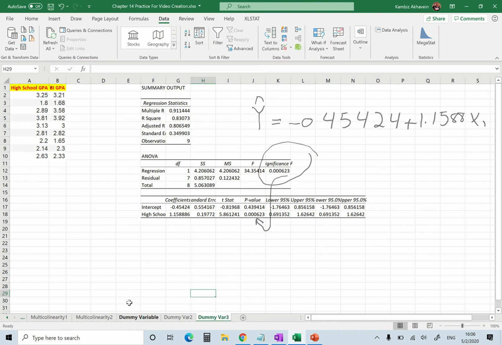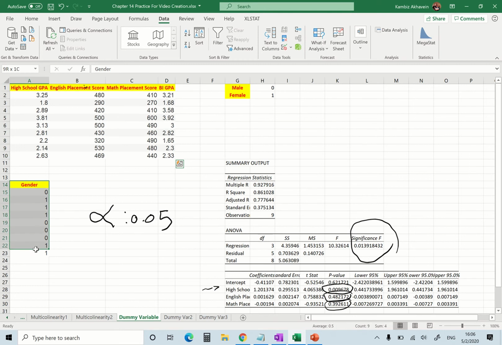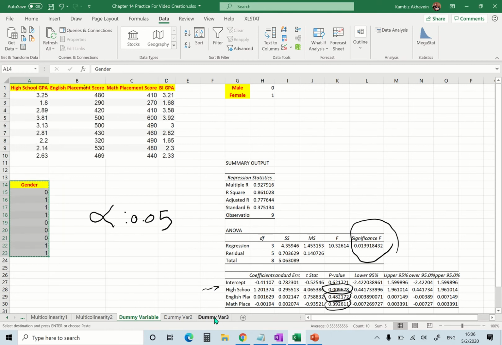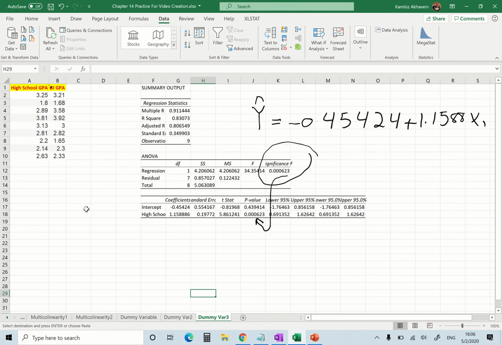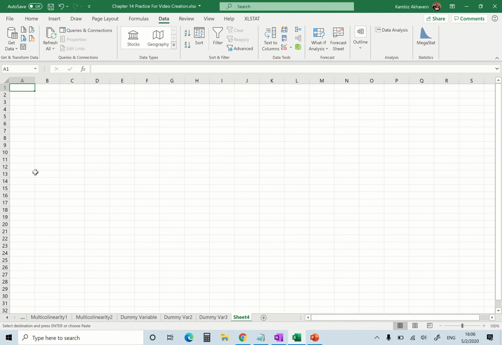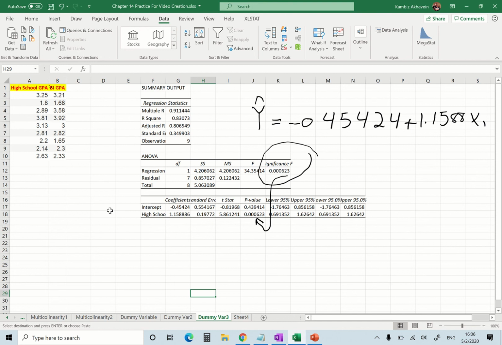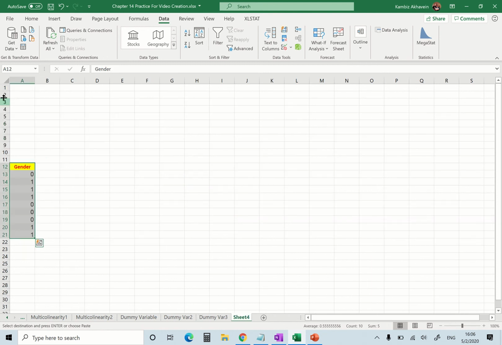Okay, so now I go ahead and get the gender. That's what I did not use. When I have quantitative variables, I always take care of my quantitative variables first, and then I put the qualitative variables. So I got rid of all those quantitative variables that I do not want, until I came to the final conclusion here.